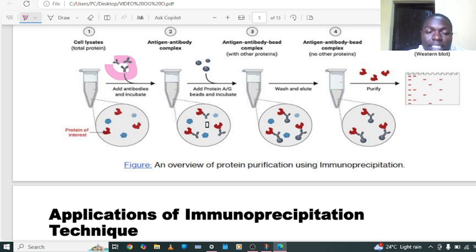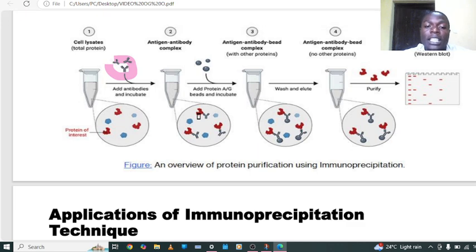Let us assume that this complex is formed because the antigen is there. We are going to add protein beads and then incubate. What these beads do is make this complex visible through precipitation. So this precipitation means our antigen antibody complex is precipitated. Now we are going to wash and elute.